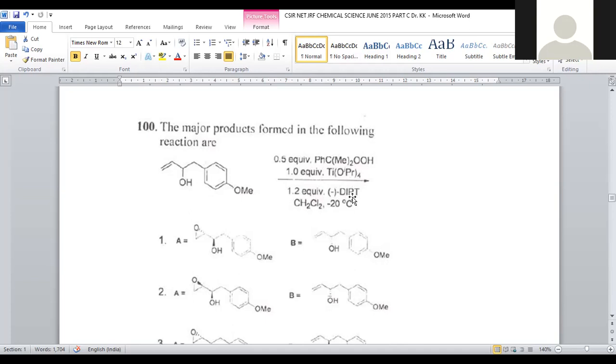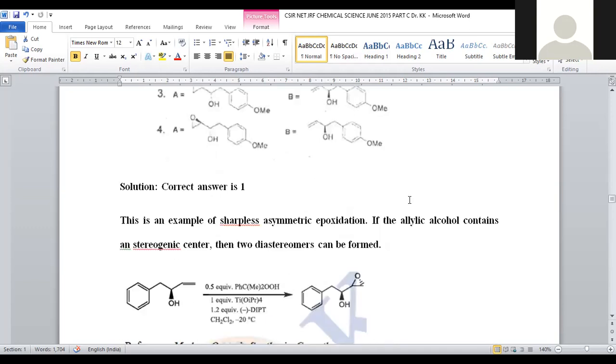Then 1.2 equivalents of DIPT. This is a stereoselective reagent where if you take minus DET, one kind of stereochemistry, plus DET, another kind of stereochemistry will be imparted. This is the driving force for the stereochemistry of the epoxide which is formed. And finally, it is treated with CH2Cl2 at minus 20 degrees.